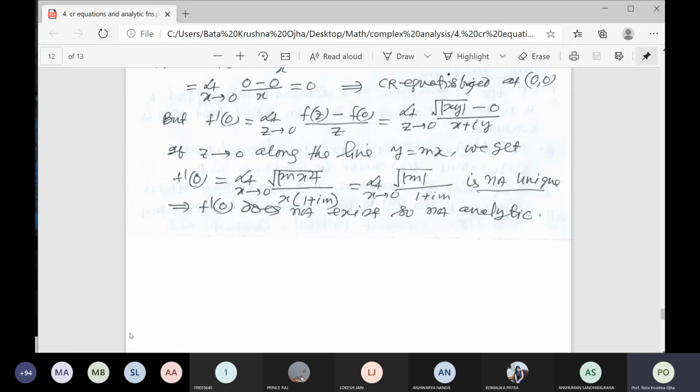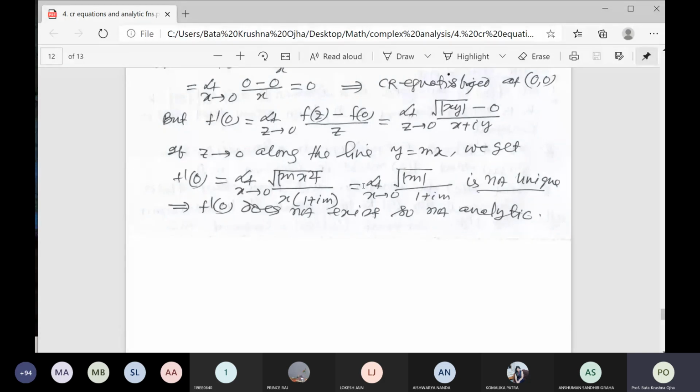So limit x tends to 0, square root of modulus of m x squared, and in the denominator, taking x common, 1 plus im. The square root means you take x outside, the x's cancel. So it is square root of modulus of m by 1 plus im.